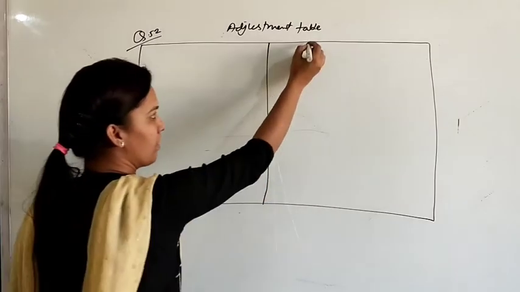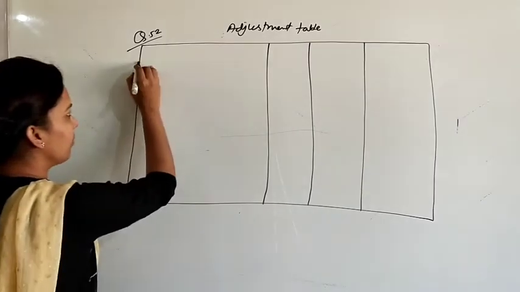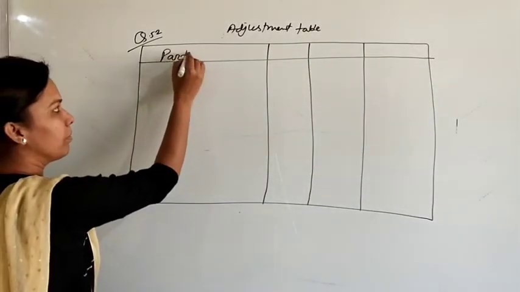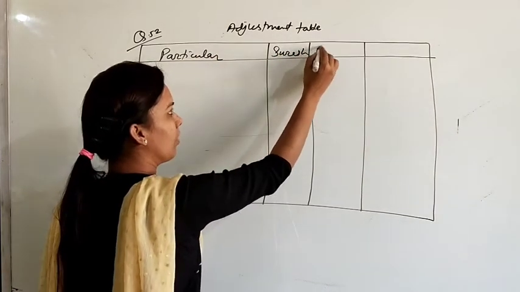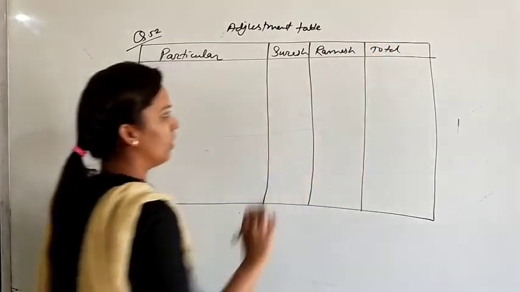We have two partners, that are Suresh and Ramesh, and total. Okay.